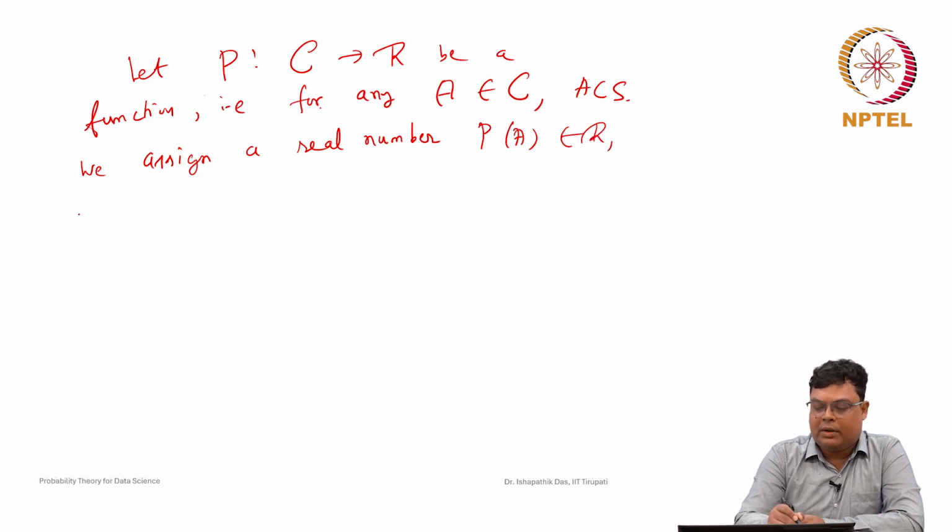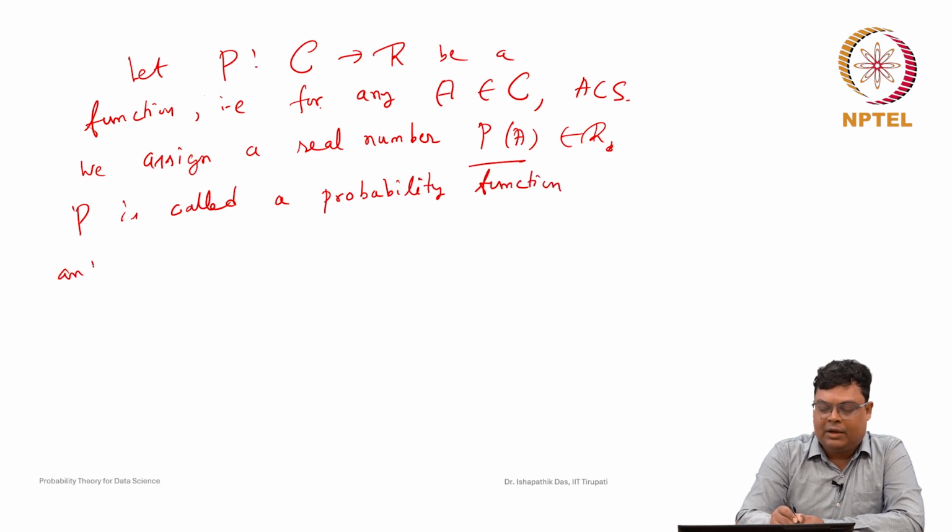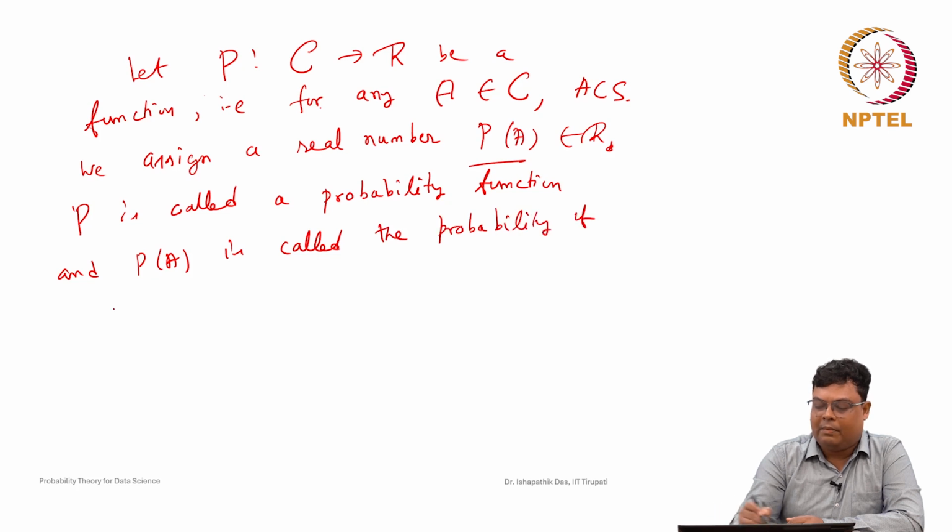P is called the probability function and P(A) is called the probability of the event A if it satisfies the following conditions.